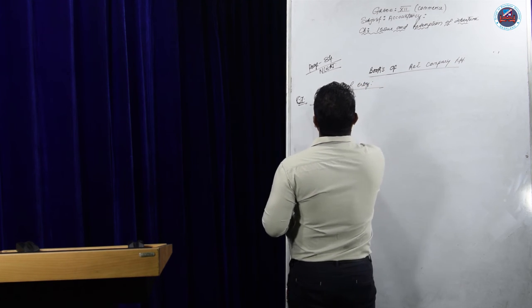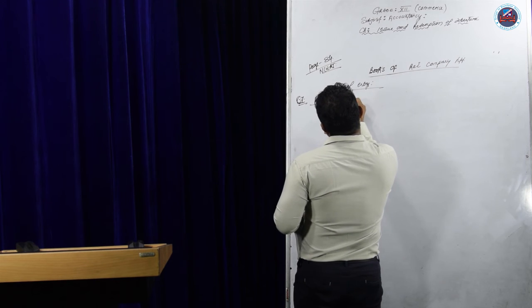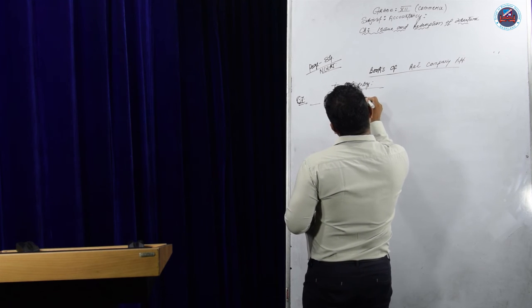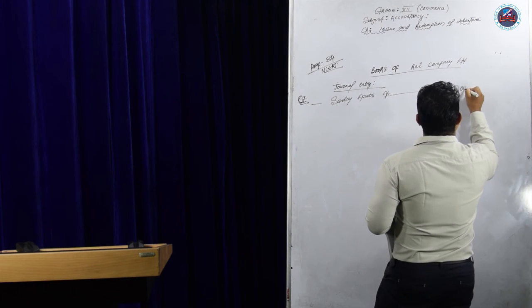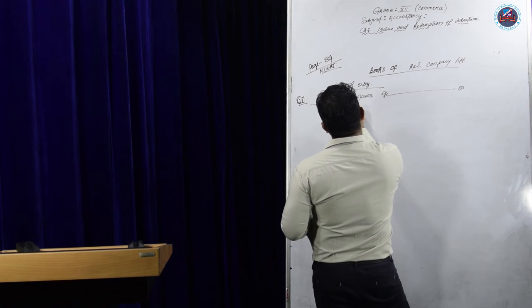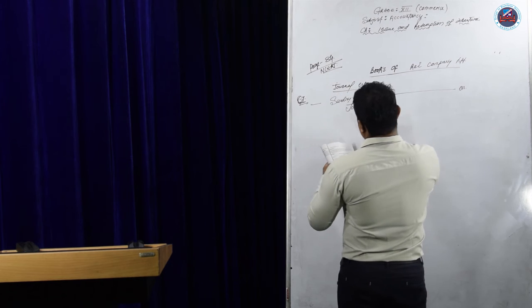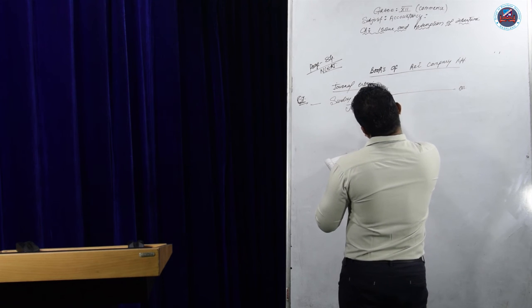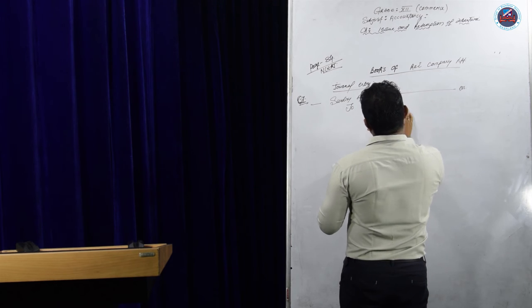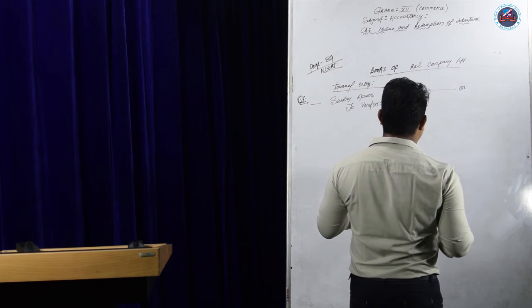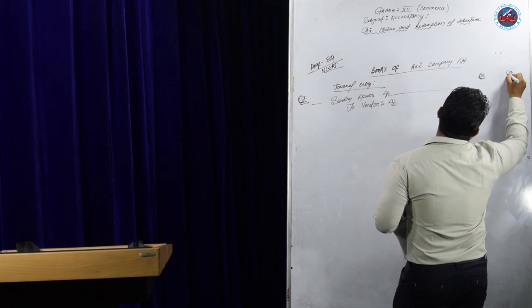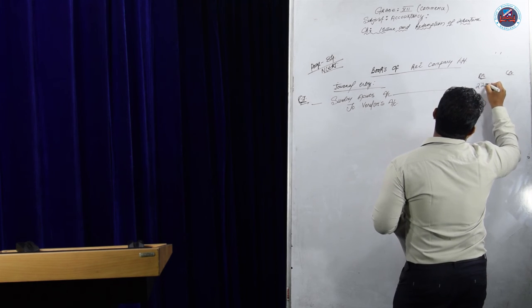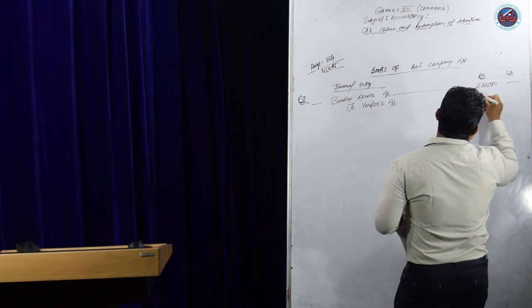So what will the entry be then? Sundry assets account debit to vendor account. What is the amount? The amount is purchased for 2,20,000.